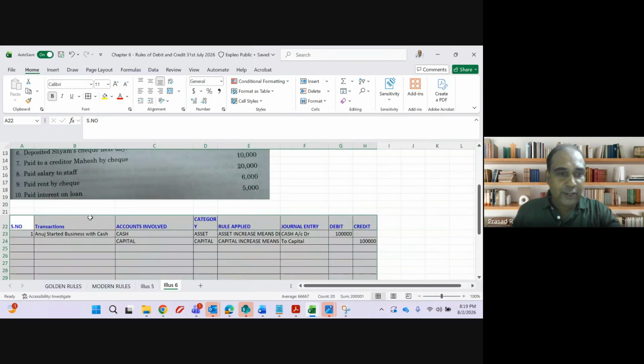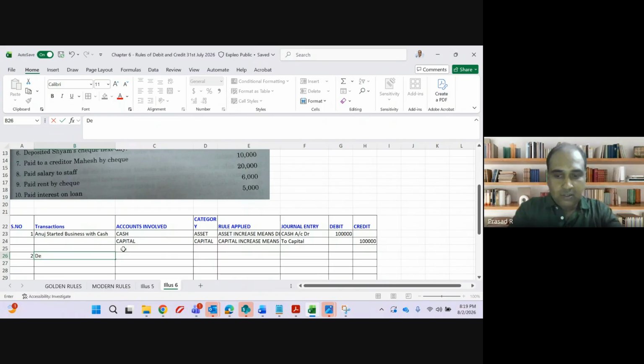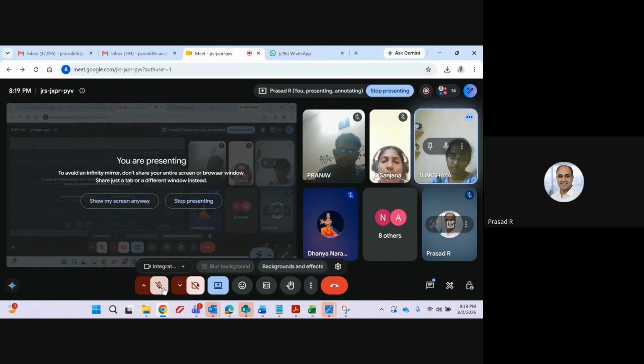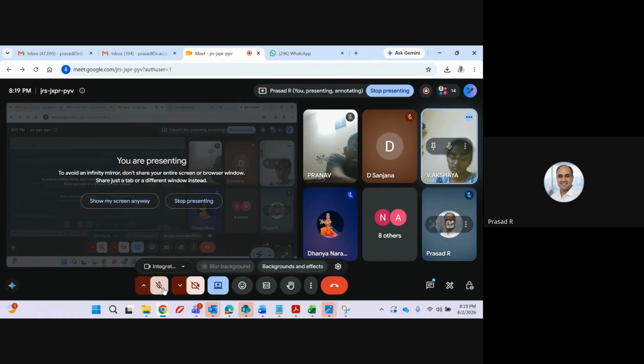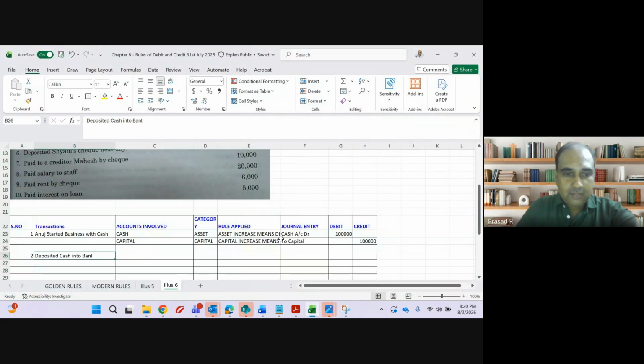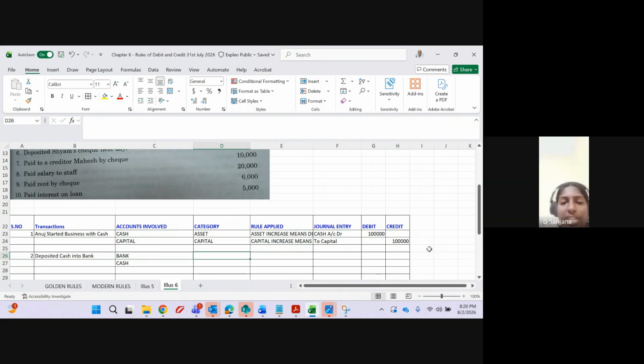Next is deposited cash into the bank. Which are the two accounts involved, guys? Bank and cash. Bank is increasing, cash is decreasing.